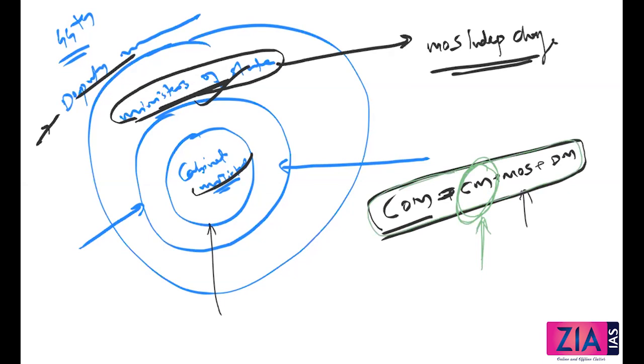What about the parliamentary secretary? Parliamentary secretaries are not part of the Council of Ministers. But I think in Lakshmikant it has been given that parliamentary secretary is actually part of the council of ministers. That's not okay. Regarding parliamentary secretary, there is no need to have any confusion. They are members of the ruling or coalition party, and are appointed by the PM. So they are not part of the council of ministers. They are basically there to assist the members of the council of ministers in discharging their official functions. They are the secretaries of these ministers, so their job is basically to assist.